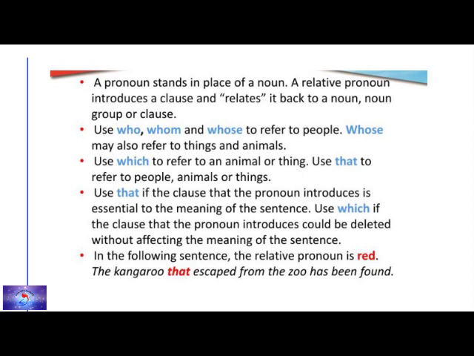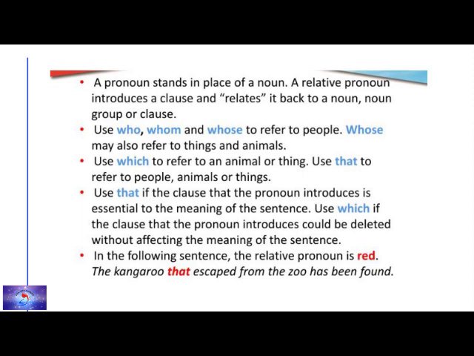Use that if the clause that the pronoun introduces is essential to the meaning of the sentence. Use which if the clause that the pronoun introduces could be deleted without affecting the meaning of the sentence. In the following sentence, the relative pronoun is red. The kangaroo that escaped from the zoo has been found. So here that refers again to the kangaroo.